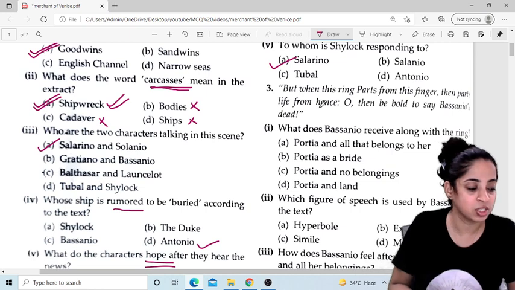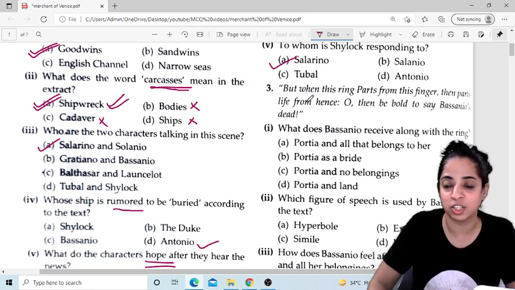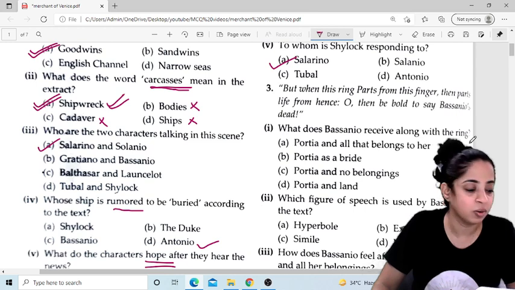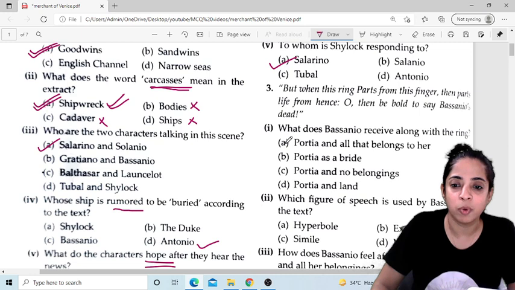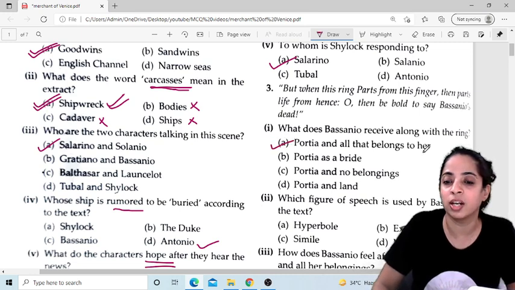Okay, so this is the third extract that is given to you. What does Bassanio receive along with the ring? That Portia and all that belongs to her. Okay, Portia and all that belongs to her.